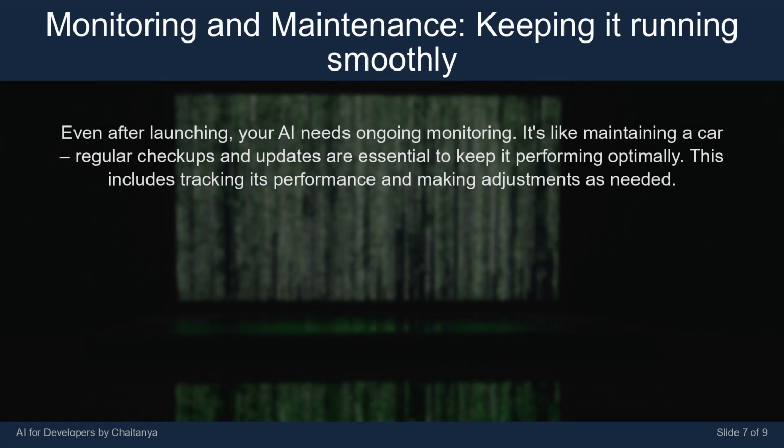Even after launching, your AI needs ongoing monitoring. It's like maintaining a car. Regular checkups and updates are essential to keep it performing optimally. This includes tracking its performance and making adjustments as needed.